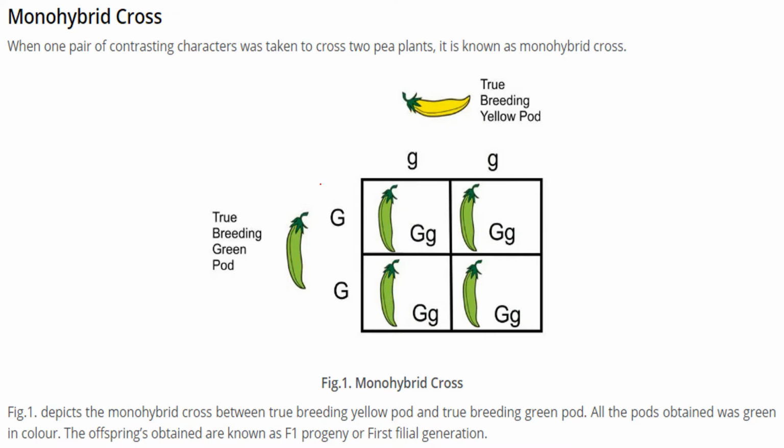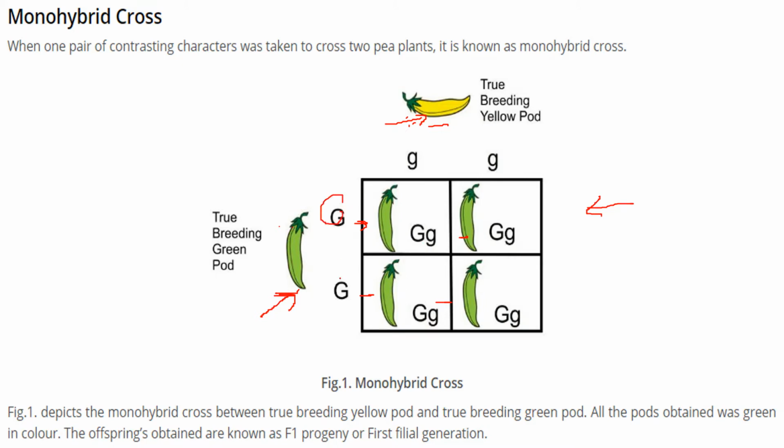Monohybrid cross. One pair of contrasting characters was taken to cross two pea plants, and it was known as the monohybrid cross. If you see this figure closely, it shows a monohybrid cross between a true breeding yellow pod and a true breeding green pod. All the pods obtained were green in color. When they were combined, he found that all were green.